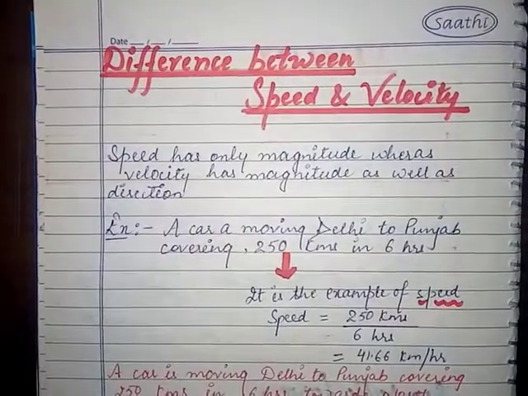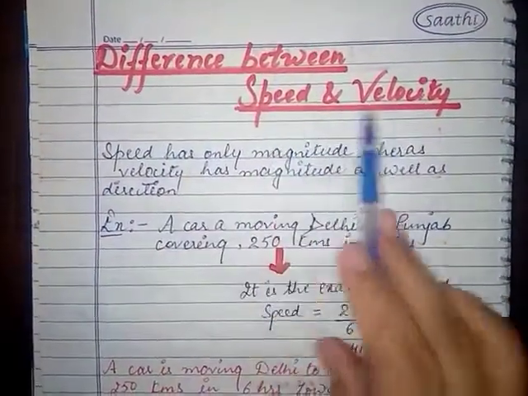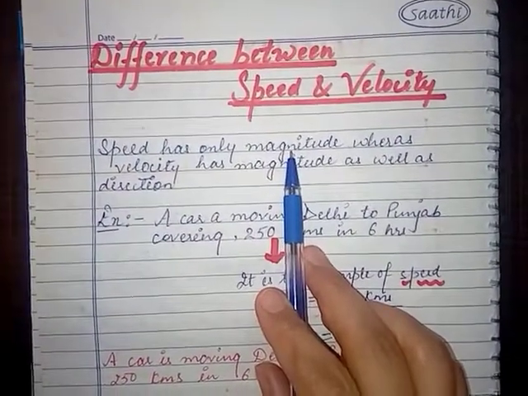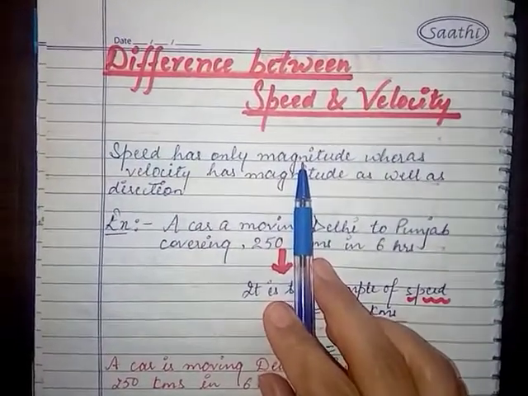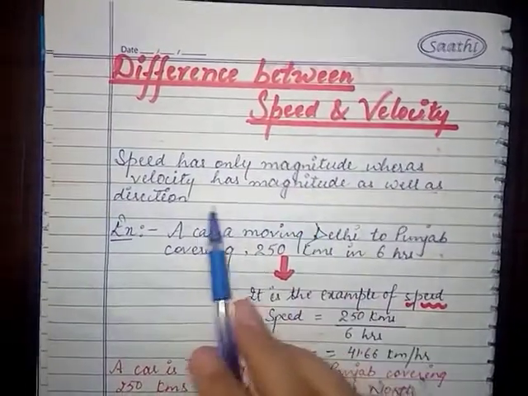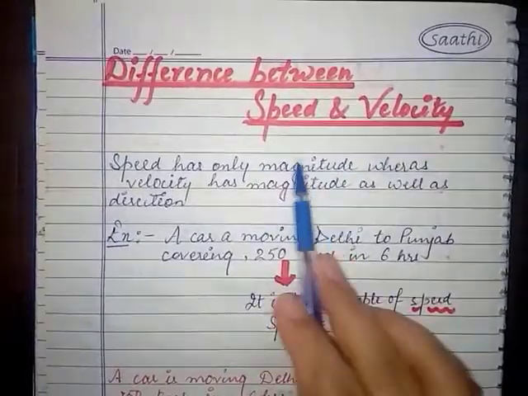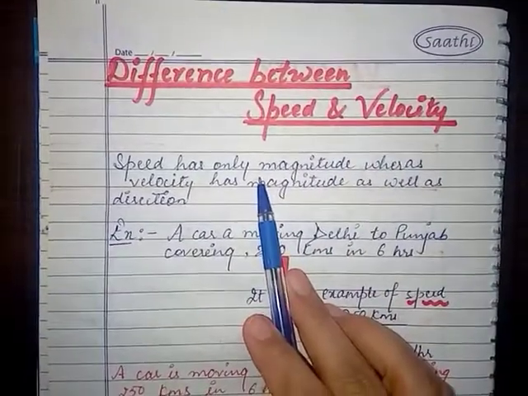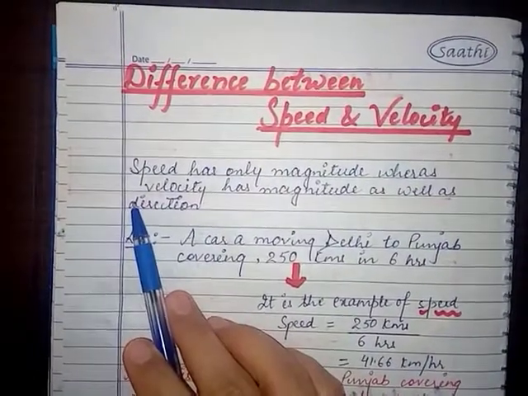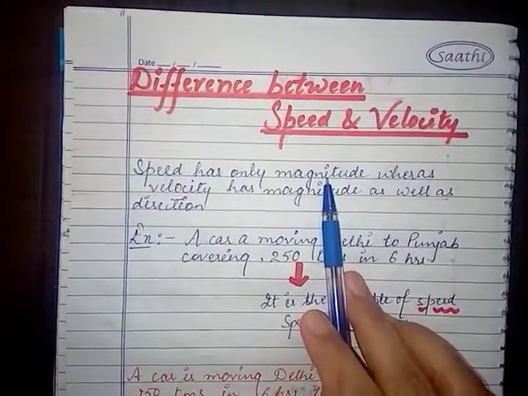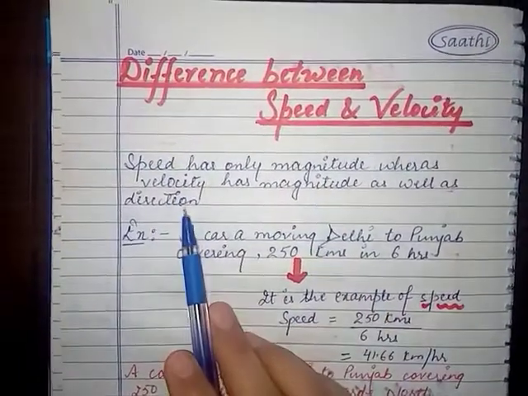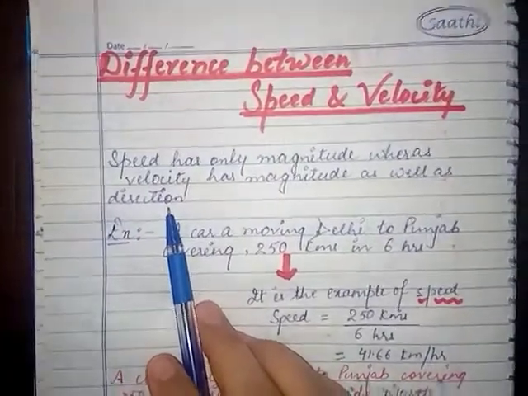So now it is very clear what the difference between speed and velocity is. Speed has only magnitude, meaning whatever distance it has covered in a particular time period, whereas velocity has magnitude as well as direction: whatever distance has been covered by the body and in what direction that distance was covered. So speed has only magnitude, that's why it is a scalar quantity, whereas velocity has magnitude as well as direction, that's why it is a vector quantity.